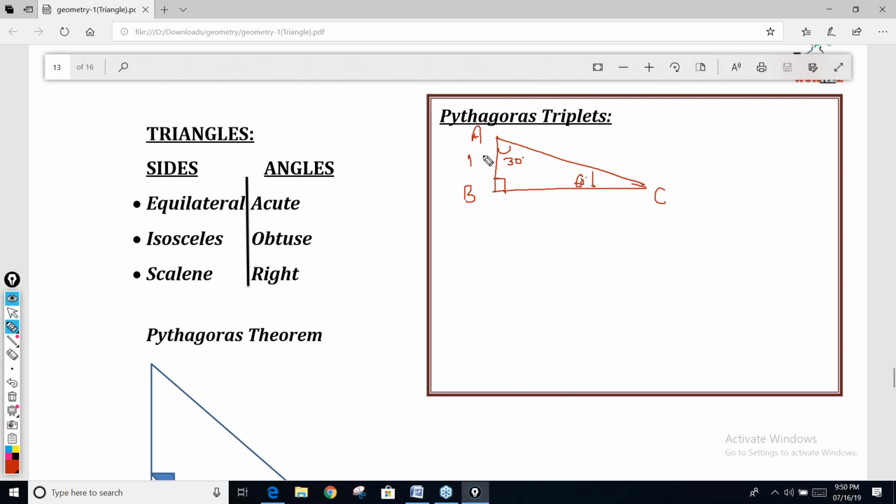Now let's see who will tell me. This side is 12. Tell me the length of AC and BC quickly.